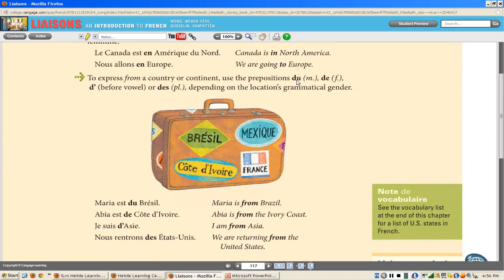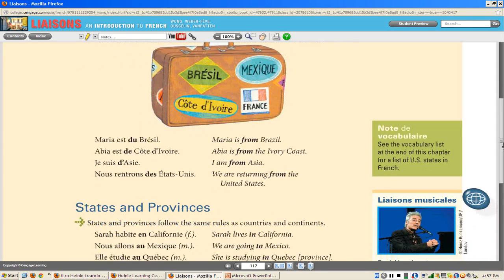Then you use either du, de, or d apostrophe, n'est-ce pas? The du being before a masculine, the de being before a feminine country like France. Je suis de France. Elle est de France. Or d apostrophe for any country, masculine or feminine, if it begins with a vowel. Je suis d'Asie. I am from Asia. Je suis d'Irak. I am from Iraq. And then plural is des, des États-Unis.